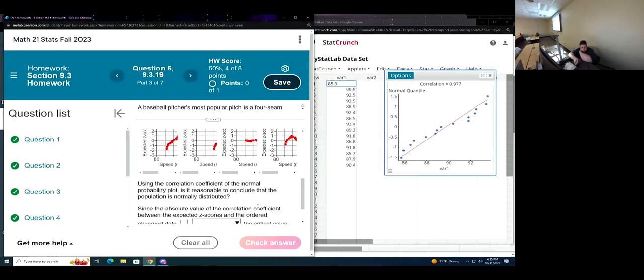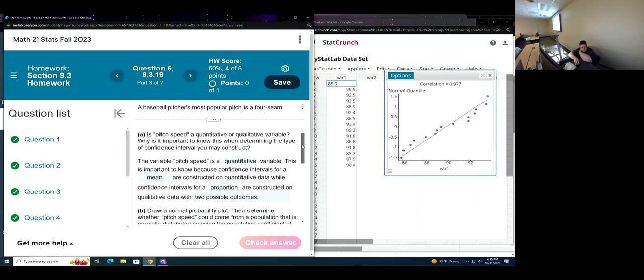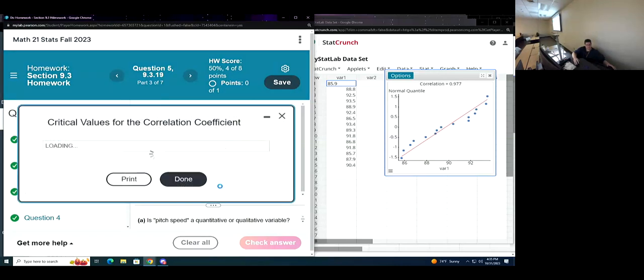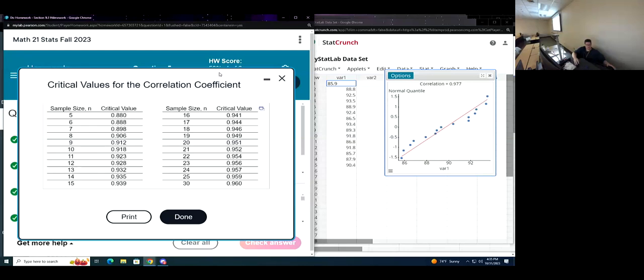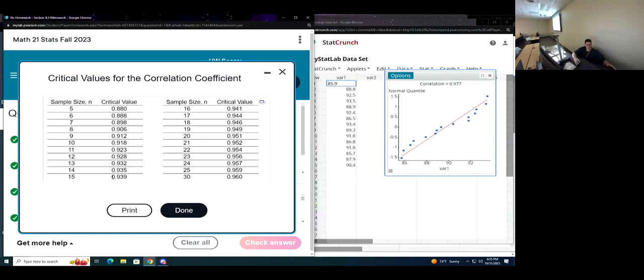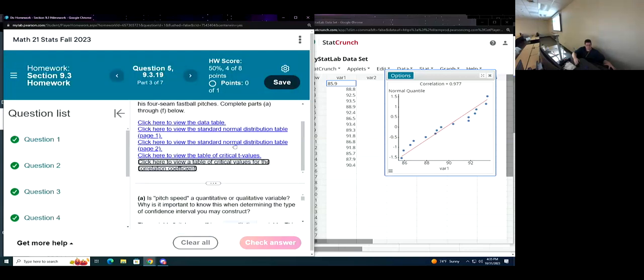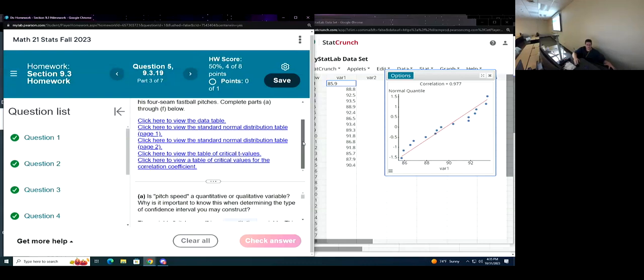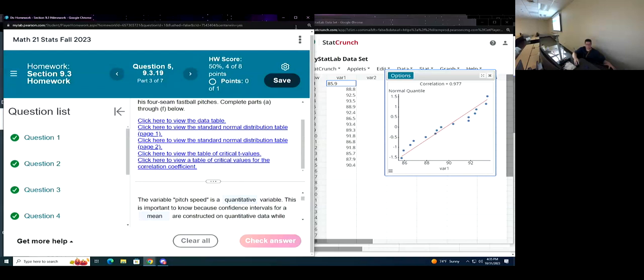Using the correlation coefficient, what did they give us? They gave us a table of critical values. I think it said 15 fastballs. So we're going to need this 0.939. Was it 15? 15 fastballs. So when we're doing these, this is going to be easier with it bigger.